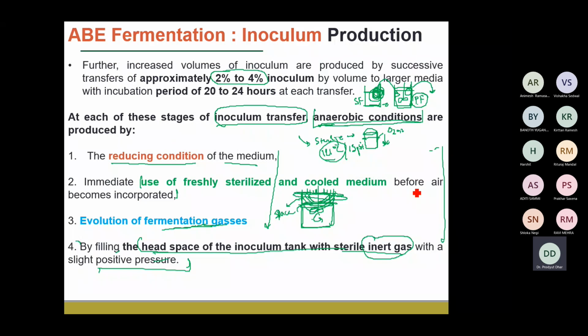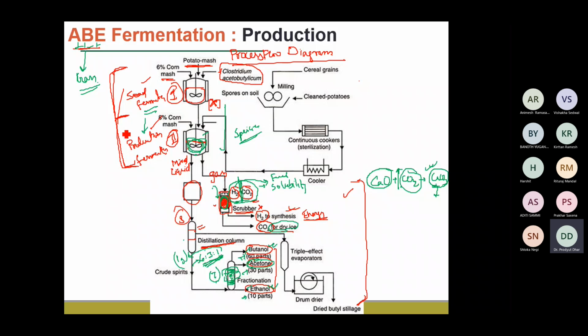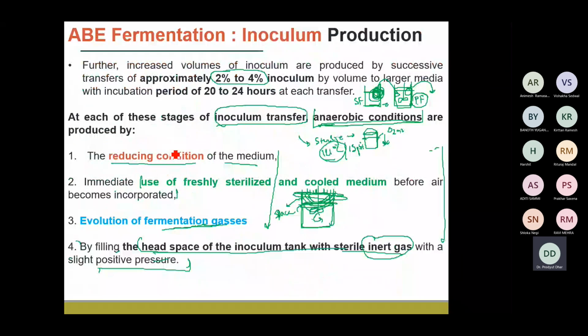Next, we have also looked at the different stages. As we have already discussed, the first stage is to prepare the inoculum, which is basically the seed fermenter, and then we transfer the inoculum to the final production fermenter, where we have the production media in which the solvents will be produced. We have seen the stages of each inoculum transfer, so that there is no contamination by gases or by any microorganisms.